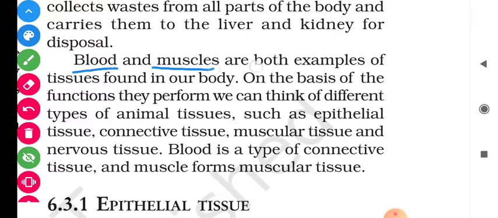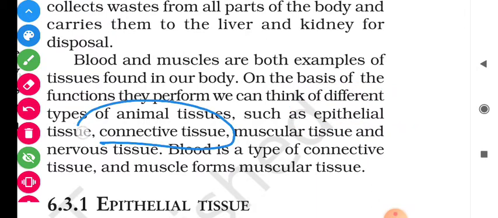Blood and muscles are both examples of tissues found in our body. As you know, blood consists of red blood cells and white blood cells. Blood cells grouped together form the blood tissue, and when muscle cells are grouped together, they form the muscle tissue. On the basis of the functions they perform, we can think of different types of animal tissues, such as epithelial tissue, the tissue which forms the alimentary canal. Means in our digestive system, the various organs have this kind of tissue.